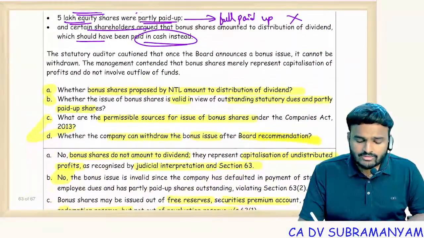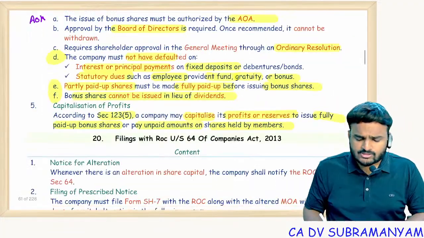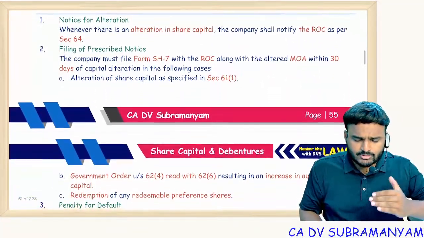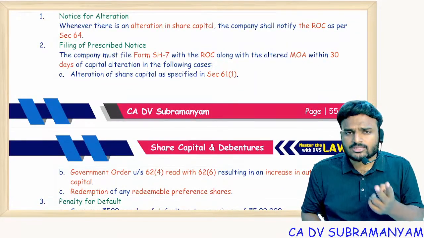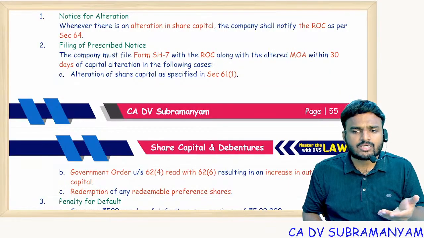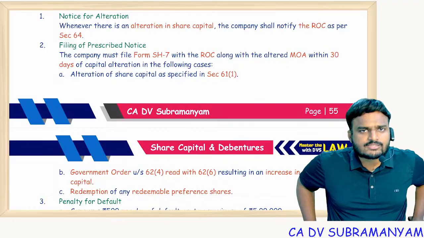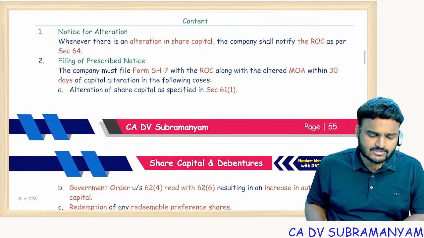So 12 exceptional questions I completed. We are left with 4 only, and topics also small. I mean, two major topics, two minor topics. Buyback and debentures are there. The two minor topics you can see are reduction of the capital and restrictions on purchase of the shares. We will see. We'll finish in next 20-25 minutes.